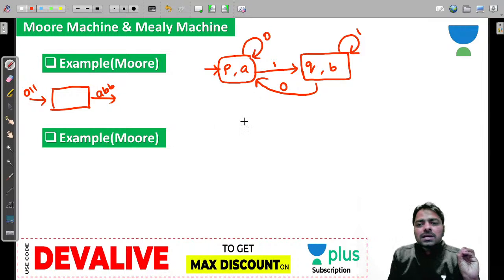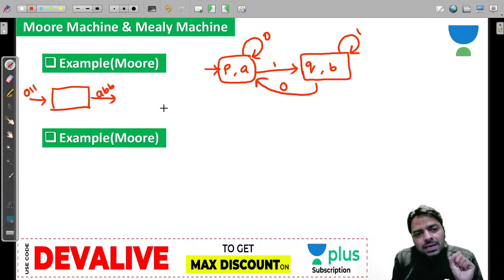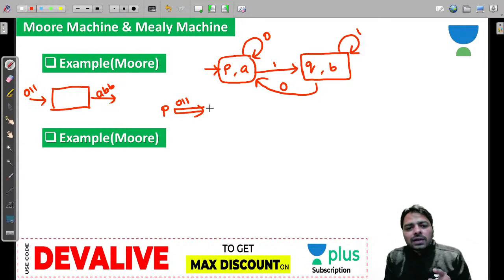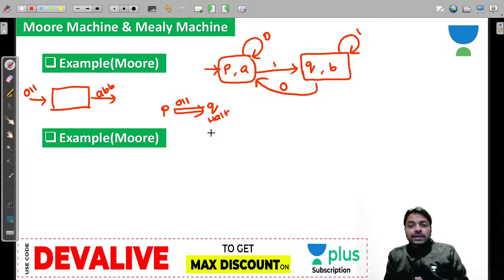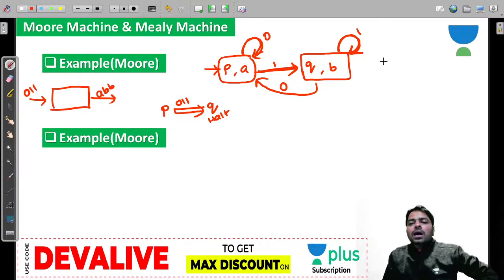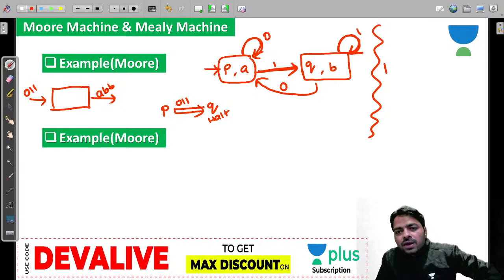Now look at this machine, the configuration. Who is the initial state? P is initial state. And what you are actually reading from P, 0 double 1 you are reading guys. If you read 0 double 1, definitely you will halt at Q only. And doesn't matter which state you halt at. After reading 0 double 1, you will halt at Q only. But how is this going to work? From P you read a 0, you will go to P, and if you read a 1, you will go to Q, you will read a 1, you will go to Q.